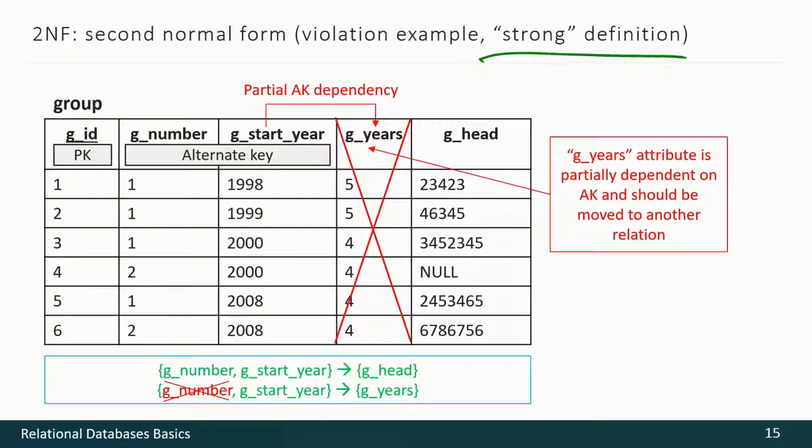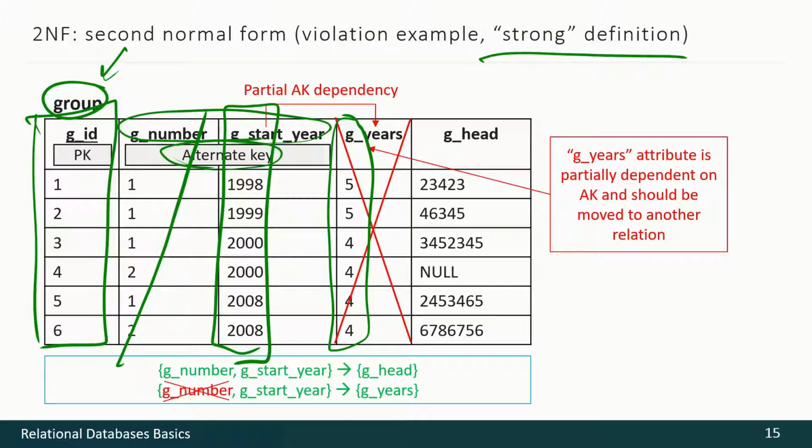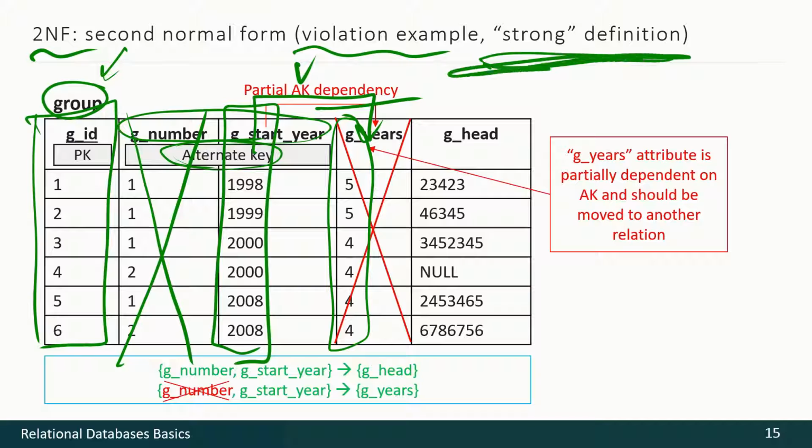Speaking about strong definition, we may see the following situation. The same group, but now it has surrogate primary key, so this combination is alternate key here. And we see that information about how many years should a group be learning also depends on the start year only, but not on the group. Here we have a partial alternative key dependency, and that's violation example of the second normal form in strong definition.